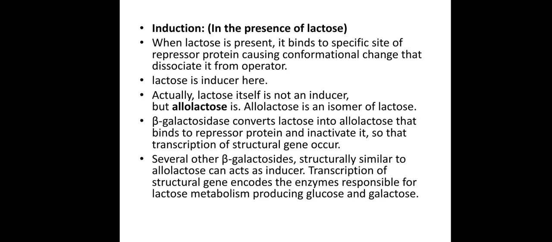Now actually within the lactose operon, allolactose acts as the actual inducer. In the previous cases, when lactose is present, some amount of lactose during utilization gets converted into allolactose, and it acts as an inducer of the lactose operon. The beta-galactosidase converts the lactose into allolactose, which binds to the repressor protein and inactivates it.